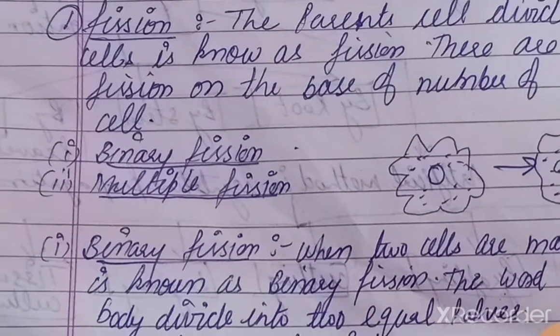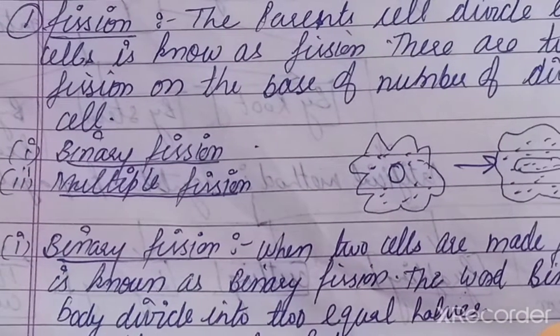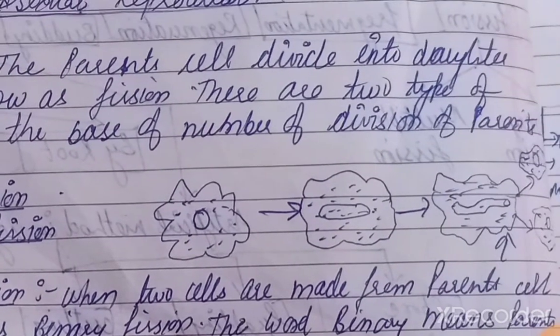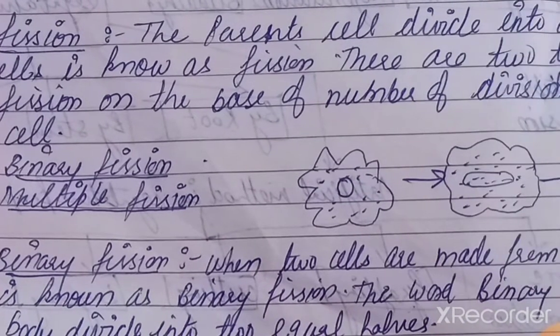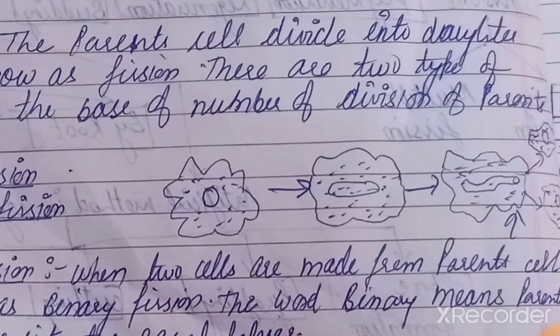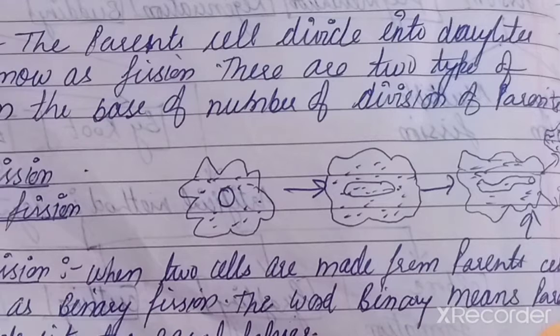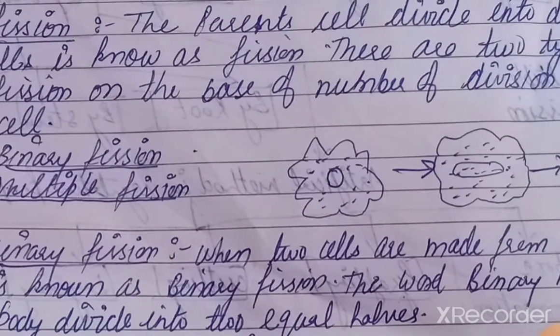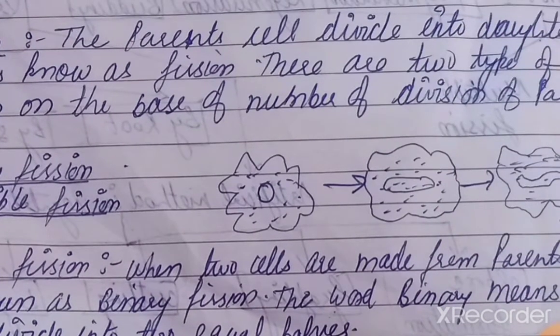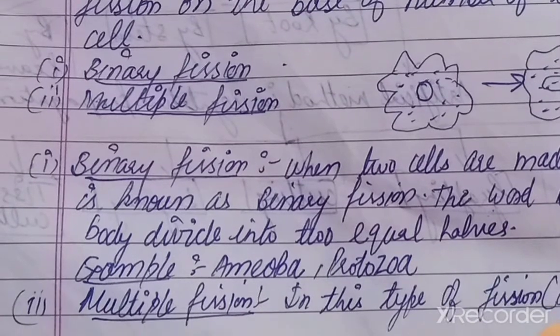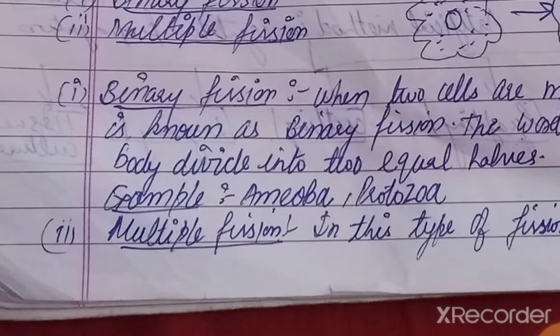What do you mean by fission? Division. What division? Cell division, in which the parent cell divides into daughter cells, meaning new cells. One parent cell is divided into new cells, and based on the number of divisions, from one cell two cells are made, or more than two cells are made. On that basis, fissions are of two main types: binary fission and multiple fission.